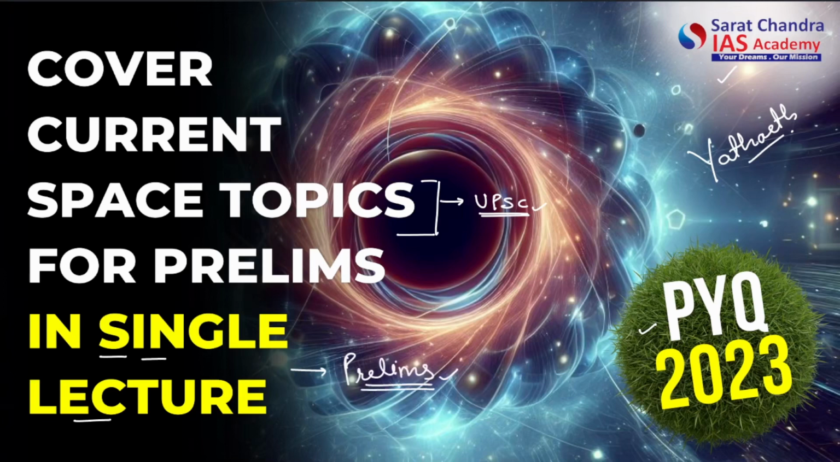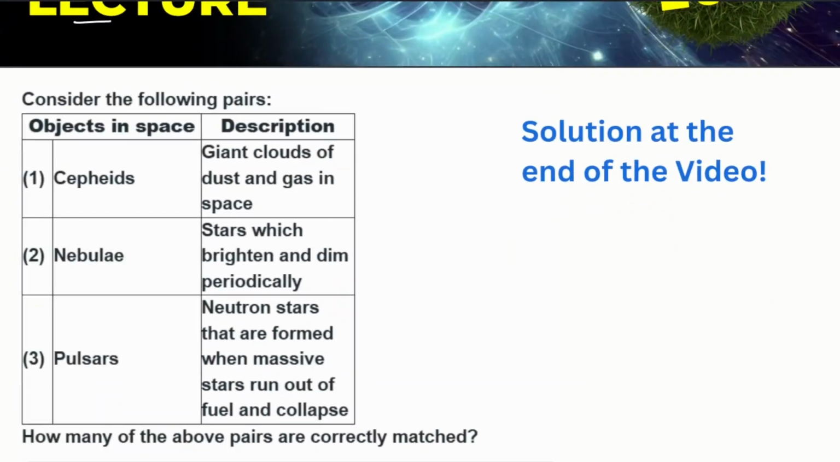All right, let's first go to the PYQ that was asked last year. It was asked: consider the following pairs. So match the following basically. Cepheids, a giant cloud of dust and gas in space. All right, so whether it is correct or incorrect, we have to figure out. Then nebula, stars which brighten and dim periodically. And then pulsars, neutron stars that are formed when massive stars run out of fuel and collapse.